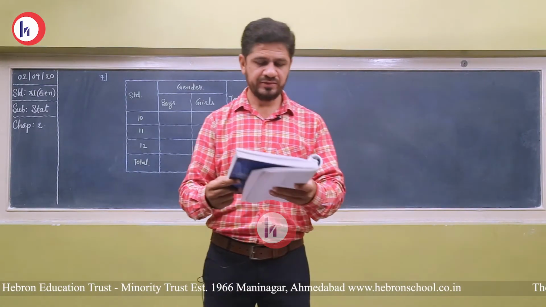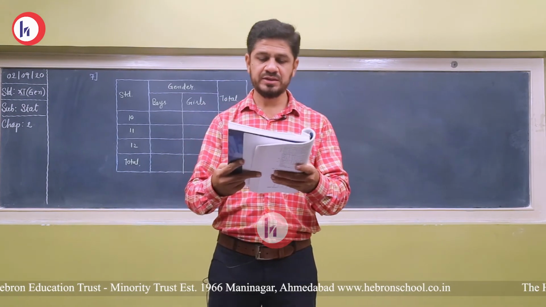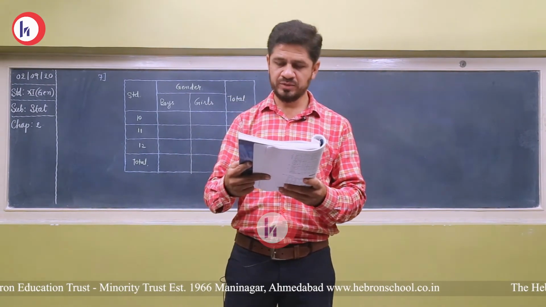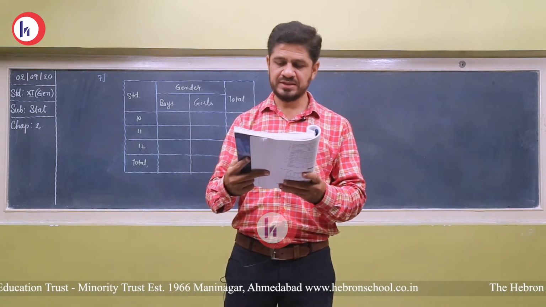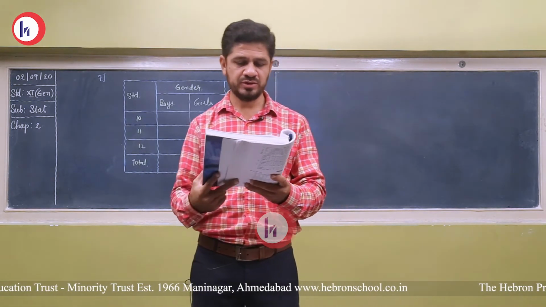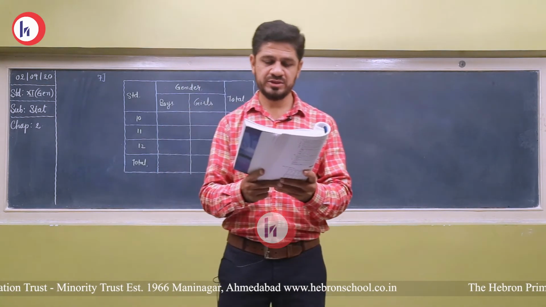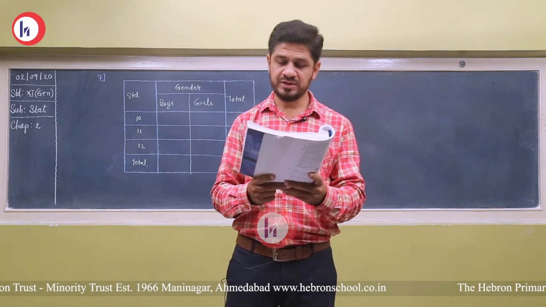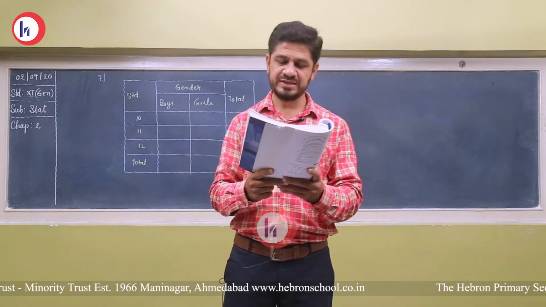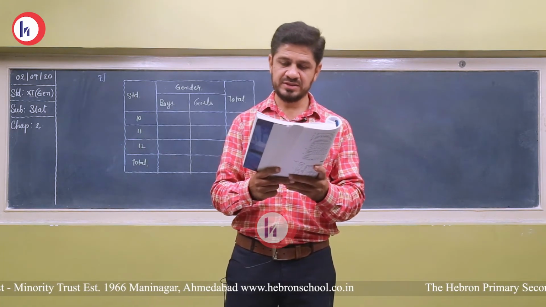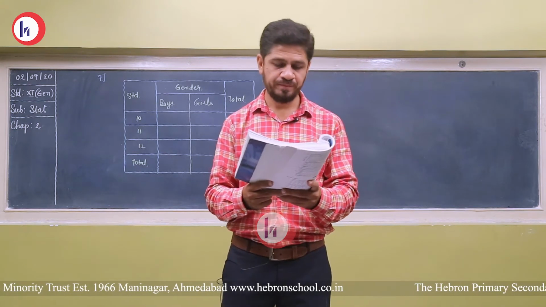Question number 7. There were 850 students studying in a higher standards of a school. The number of students in the standard 10, 11, 12 were in the proportion 8:5:4. In standard 10, the number of boys is 30% of the number of the students in a school. In standard 11, the number of boys and girls are equal. In standard 12, the number of boys is 3 times the number of girls. Present above data into tabular form.